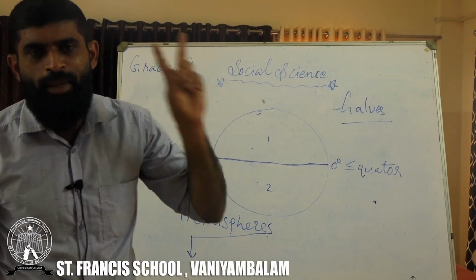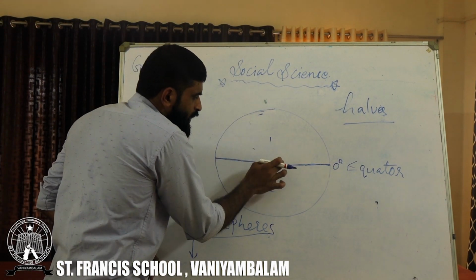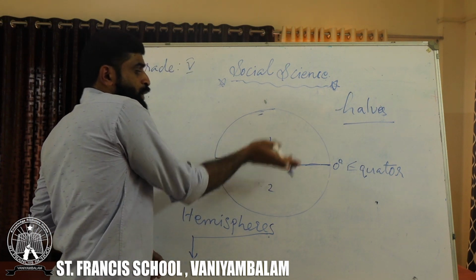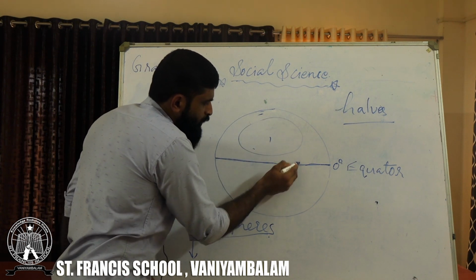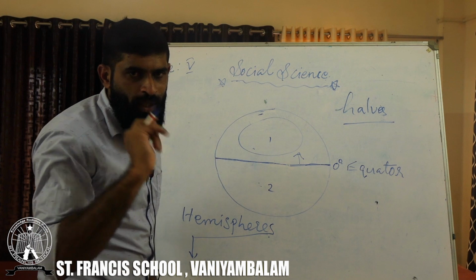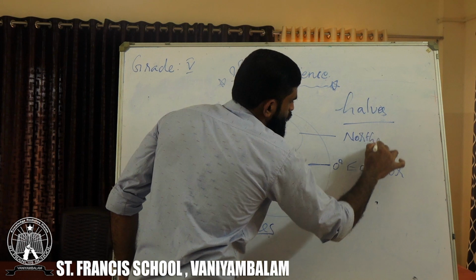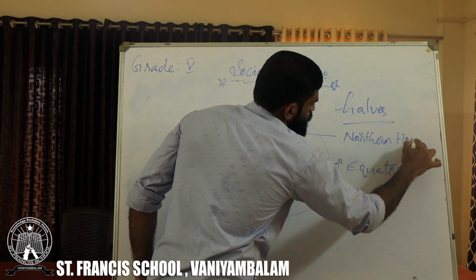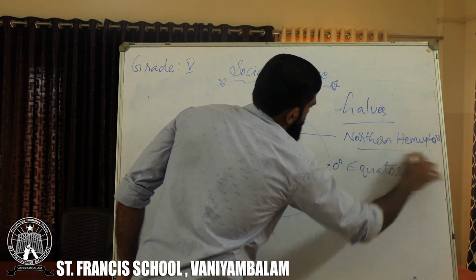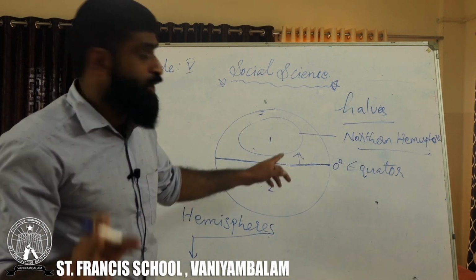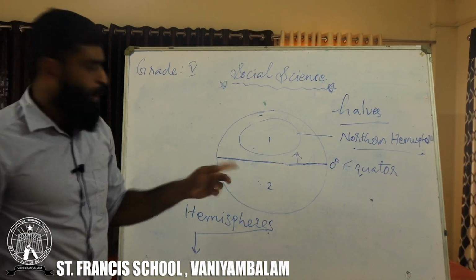We have two hemispheres. The region which lies on the top of the equator, or 0 degree latitude, is called the northern hemisphere. In the same manner, dears, look at this.